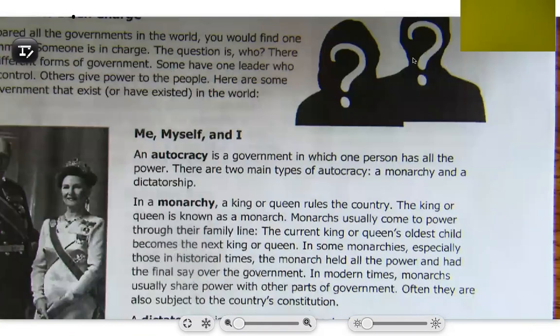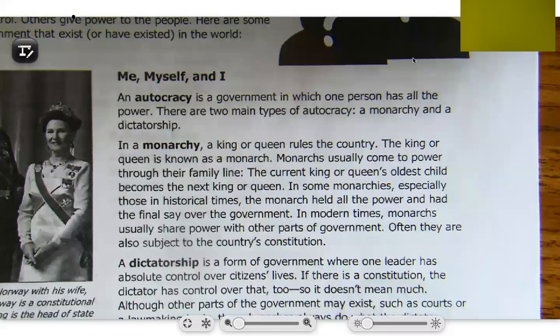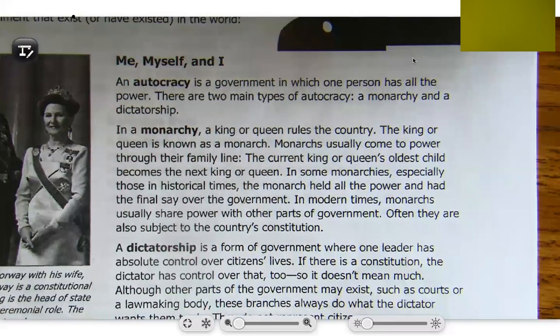Me, myself, and I. First, we're going to talk about autocracy. An autocracy is a government in which one person has all the power. There are two main types of autocracy, a monarchy and dictatorship. In a monarchy, a king or queen rules the country. The king or queen is known as a monarch. Monarchs usually come to power through the family line. The current king or queen's oldest child becomes the next king or queen.